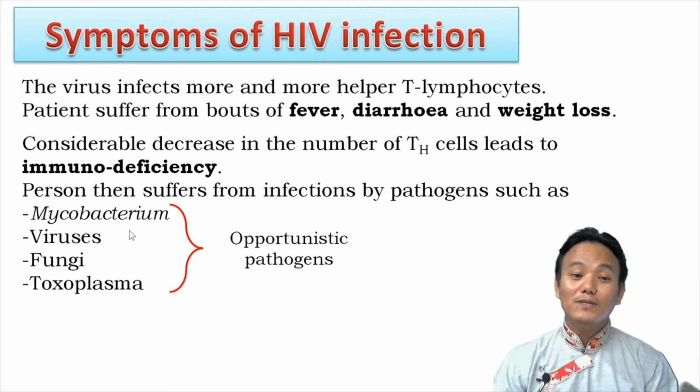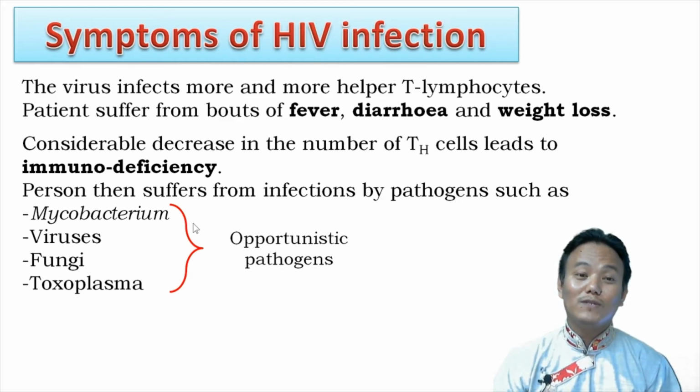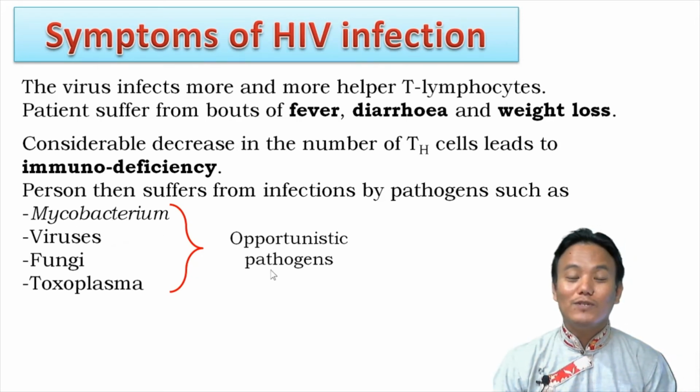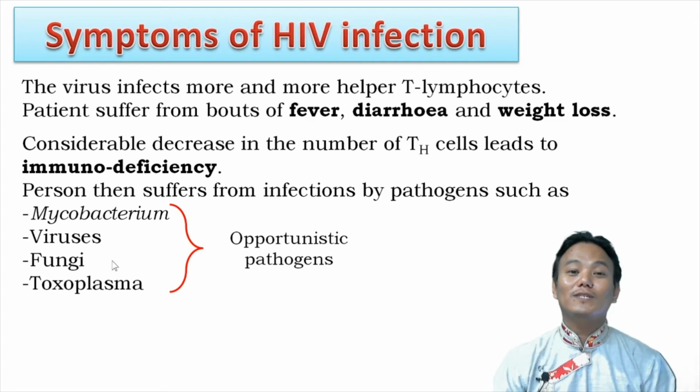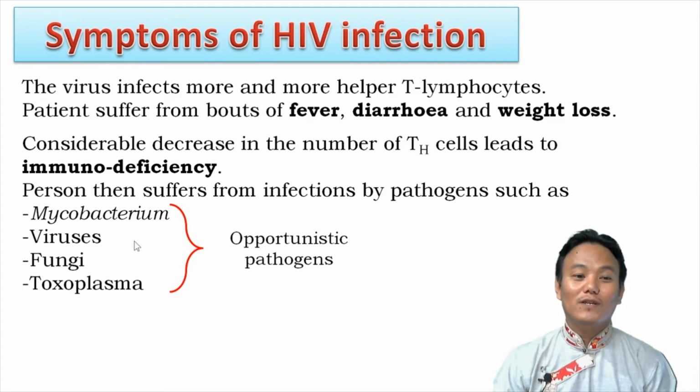But in a person who is suffering from HIV AIDS, whose immune system is weakened, these pathogens can start causing complications or start causing diseases. Therefore, these pathogens are called opportunistic pathogens. So in an HIV patient, whose immune system is now weakened, these pathogens will start causing diseases, right? So the person suffers from infections by these pathogens.